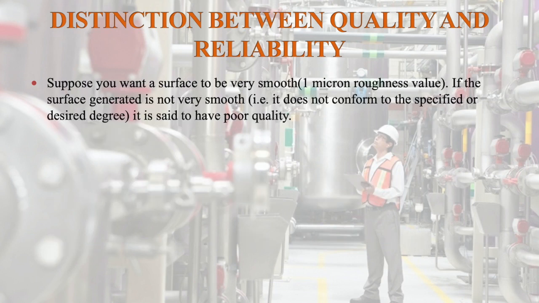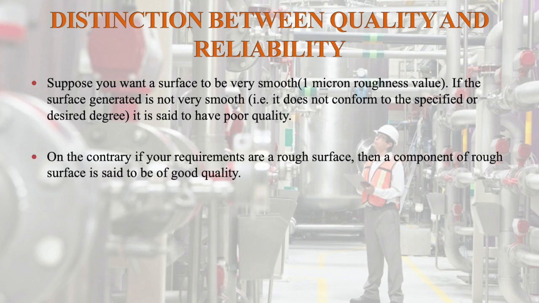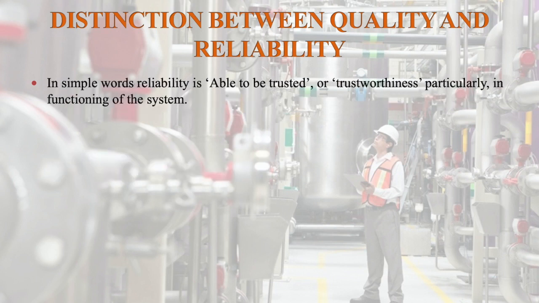Then suppose you want a surface to be very smooth, or 1 micron roughness value. If the surface generated is not very smooth, that is, it does not conform to the specified or desired degree, it is said to have poor quality. On the contrary, if your requirements are a rough surface, then a component of rough surface is said to be of good quality.